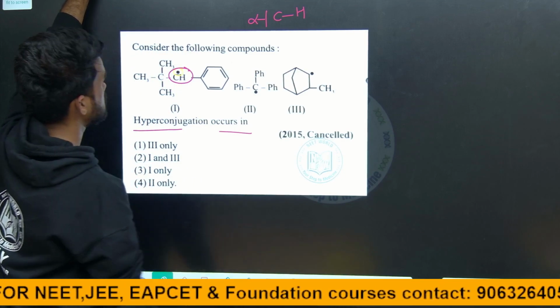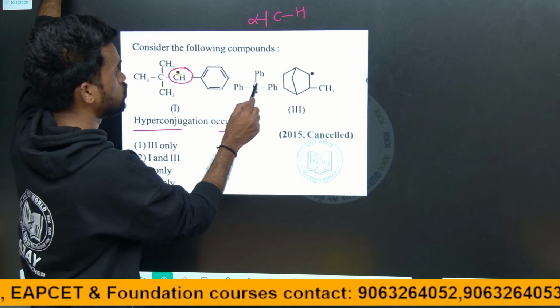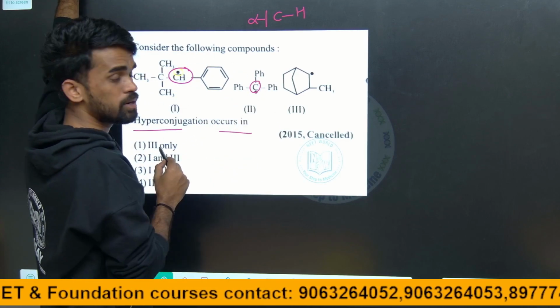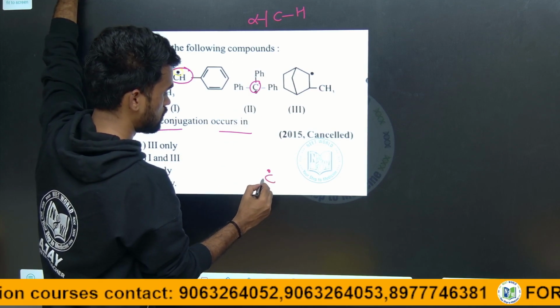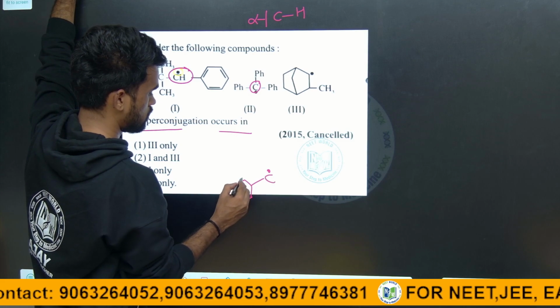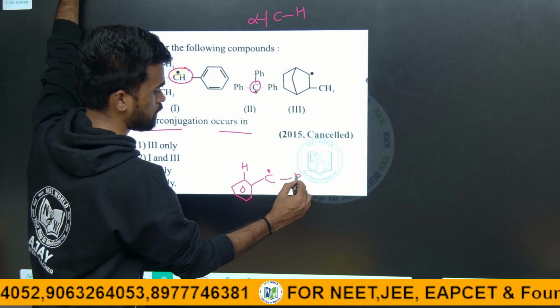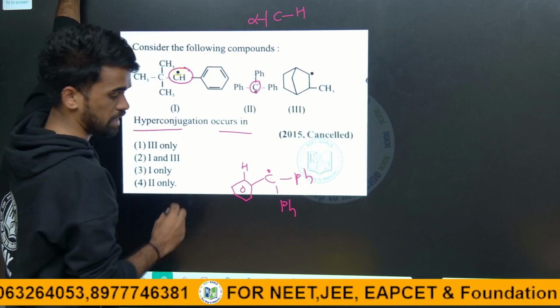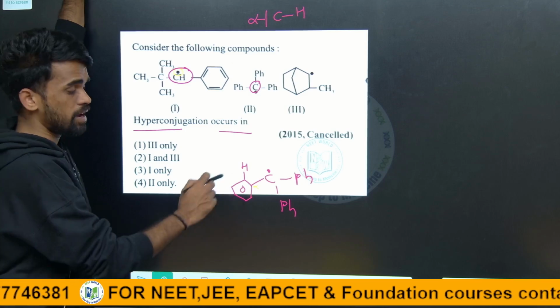I hope it is clear, okay. Now apply the same concept over here. Is there any alpha carbon having an alpha hydrogen? Just write the radical like this, with three phenyl rings. This is the alpha carbon. Is there any alpha hydrogen on that carbon?